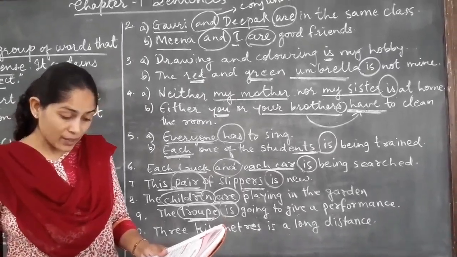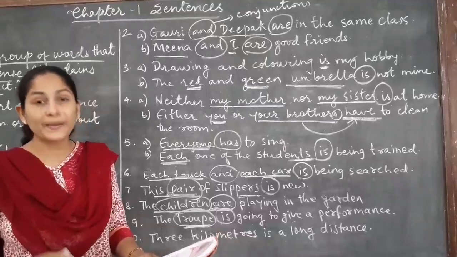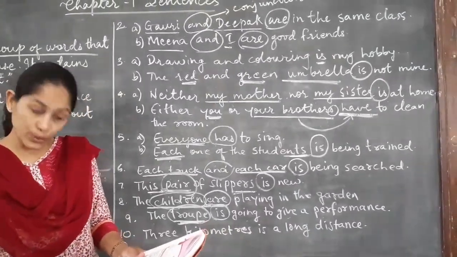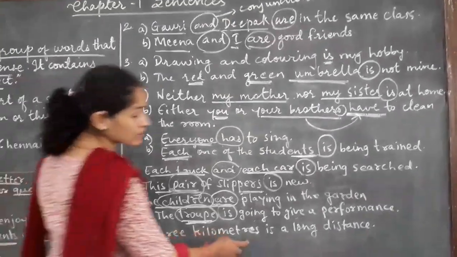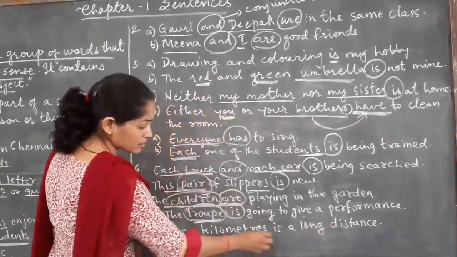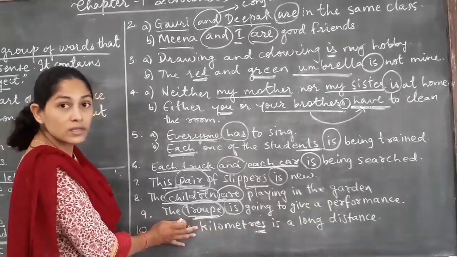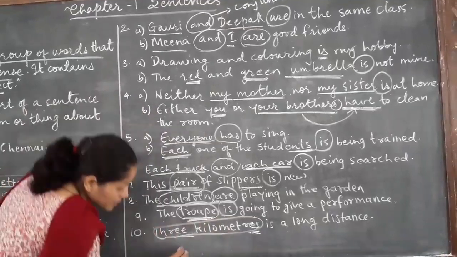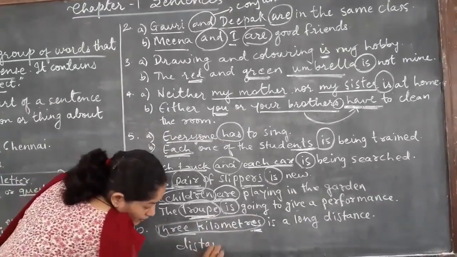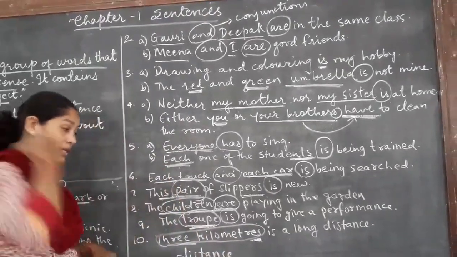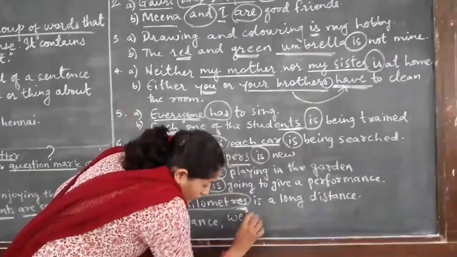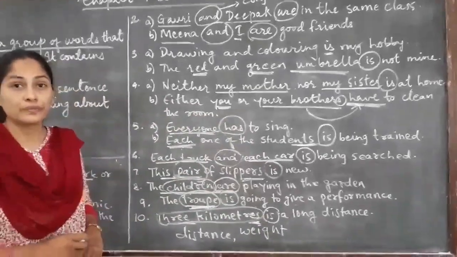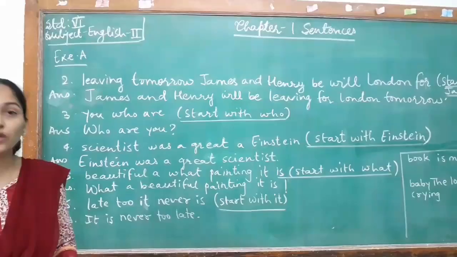A singular verb is required when a plural noun depicts some specific quantity or amount considered as a single whole unit. Example, 3 kilometers is a long distance. Kilometers, by this word you will come to know that this is a plural noun, but this is considered as one unit of distance. So whenever we are talking about units for distance or even weight, we use the verb in a singular form. Let us do exercise A, which is given on page number 6.